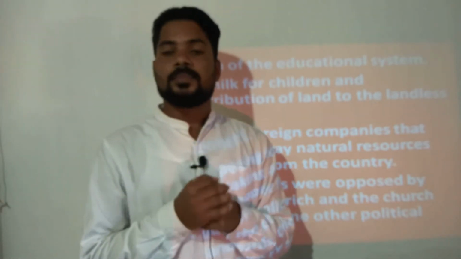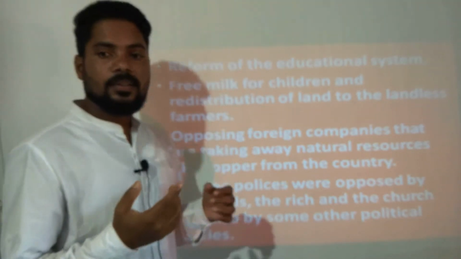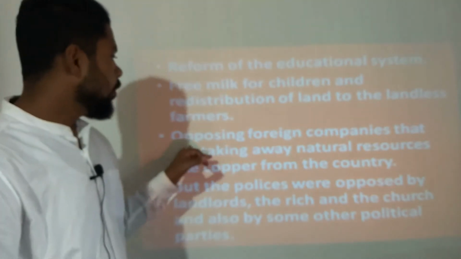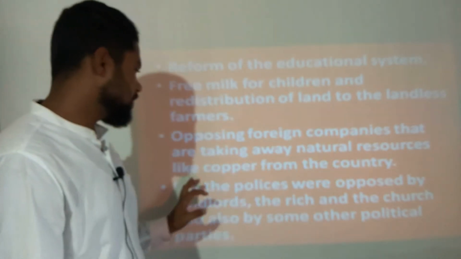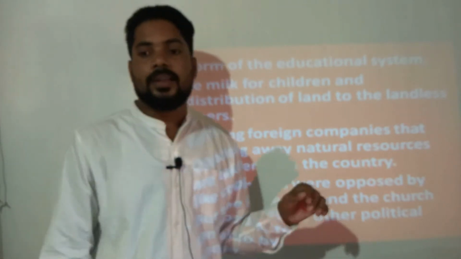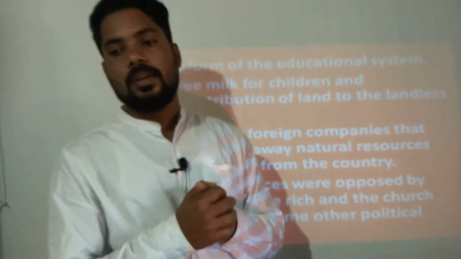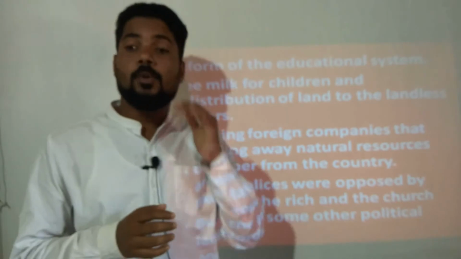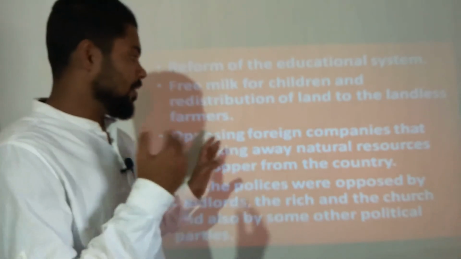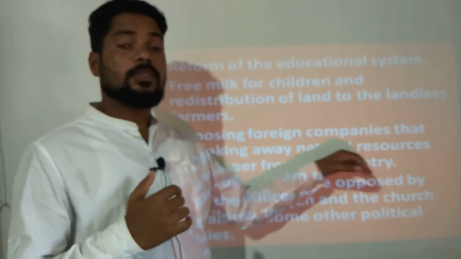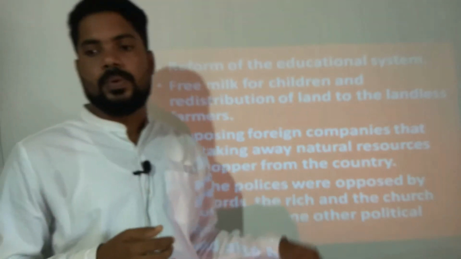Okay. Now, next what he did? Opposing foreign companies that are taking away natural resources like copper from the country. And another policy came. What was that? Opposing the foreign companies. Why? Because they were taking natural resources from the country like your copper.